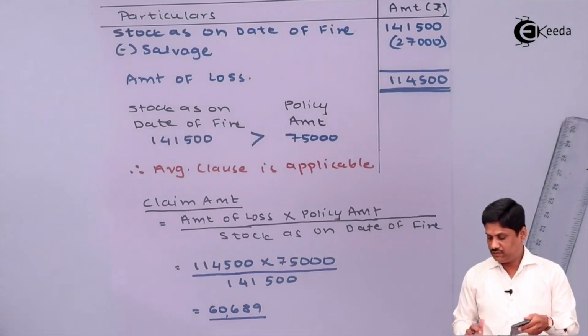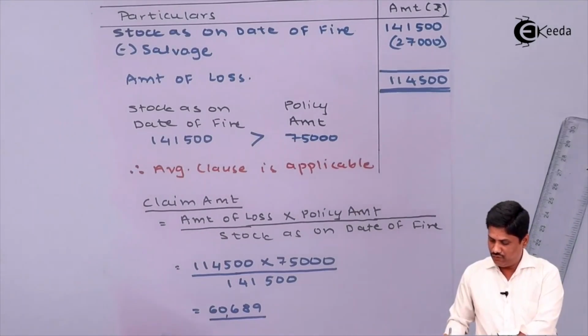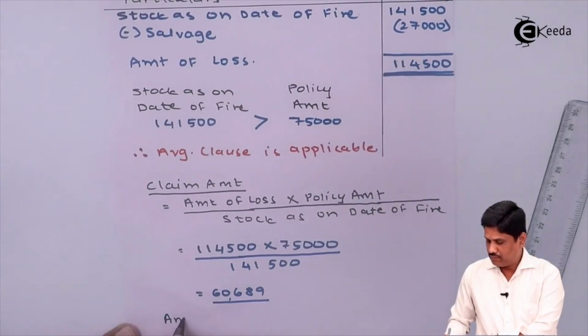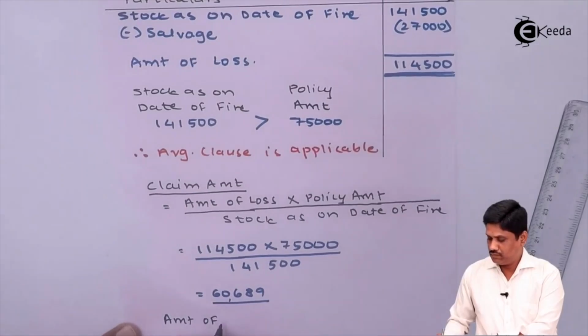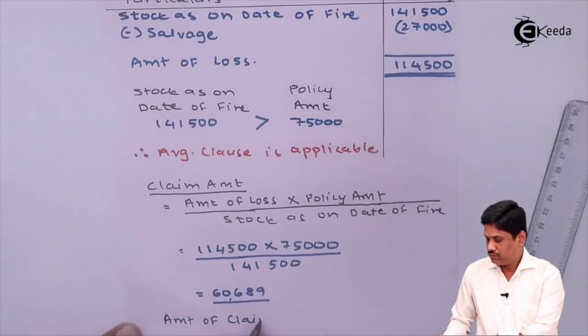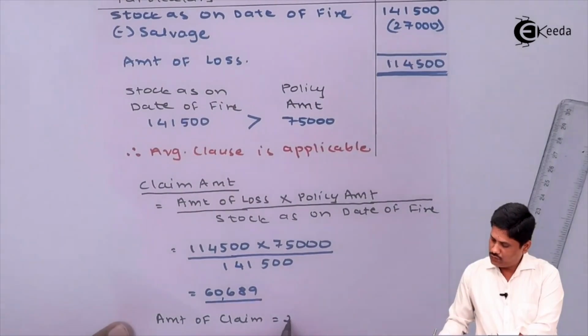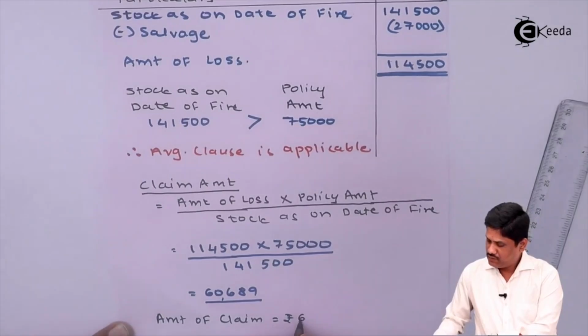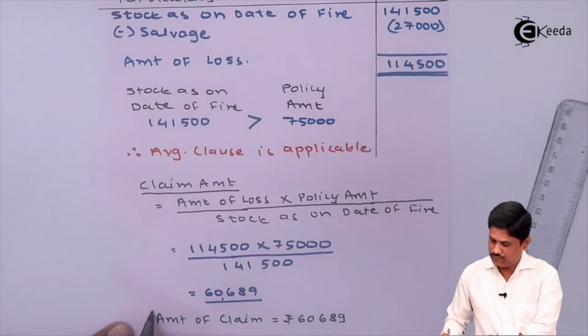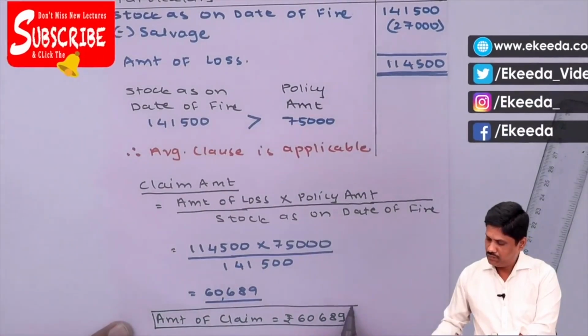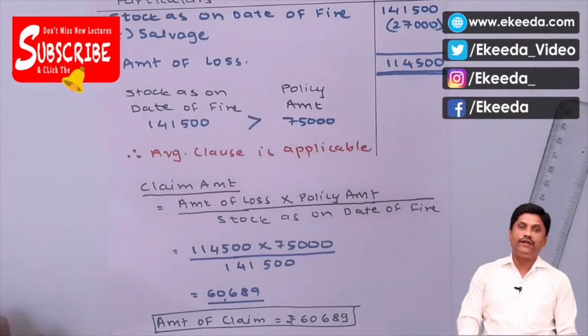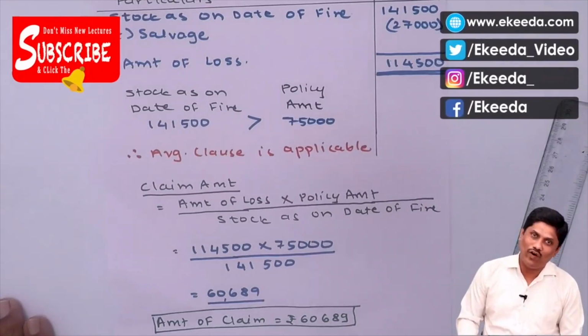Your answer is amount of claim is equal to rupees 60,689. In this way, I have completed your question number 1.